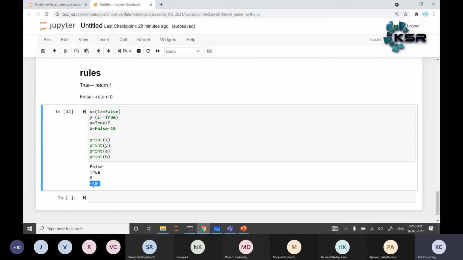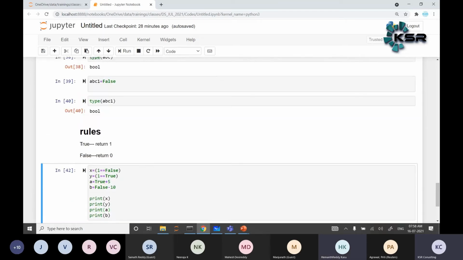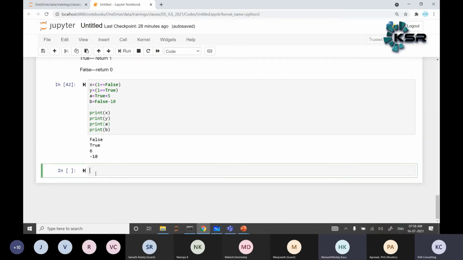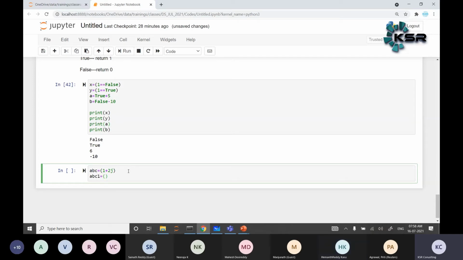Now, any questions, guys? Any doubt on this point? Go ahead, please. Coming to imaginary part and real part, suppose we take A, B, C equal to 1 plus 2j, comma 2 plus 3j, comma 2 plus 3j. That is a different variable, right? With only commas, it won't work. It will take only one value at a time, right?